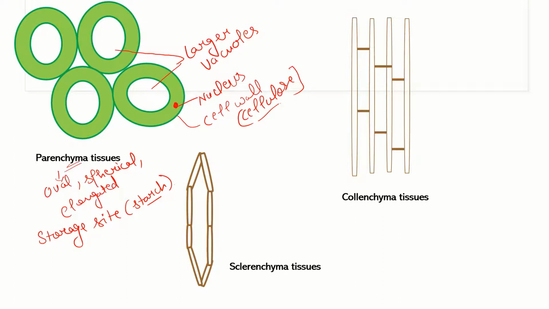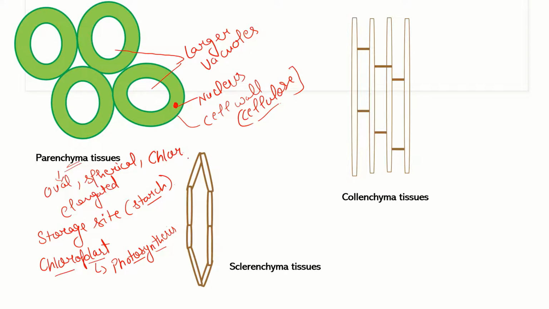Now one thing more, these parenchyma tissues have chloroplast, and due to the presence of chloroplast they are also responsible for photosynthesis, and that's why they are also named chlorenchyma.